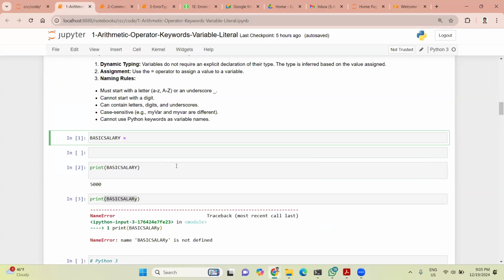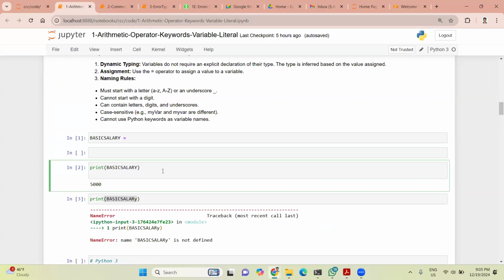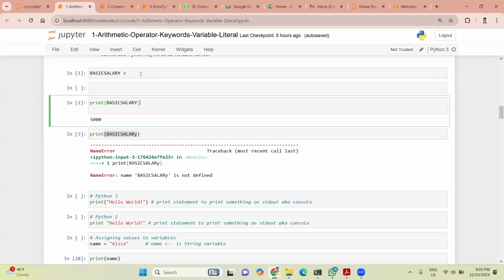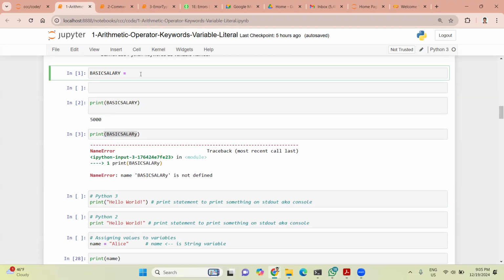Now I was coming to this one, variable name, right? Here you were discussing from here to there. Here, this one. You got the point? When we run this one, what kind of error are we going to get? Tell me, either of you. If I run this cell, can you hear me?